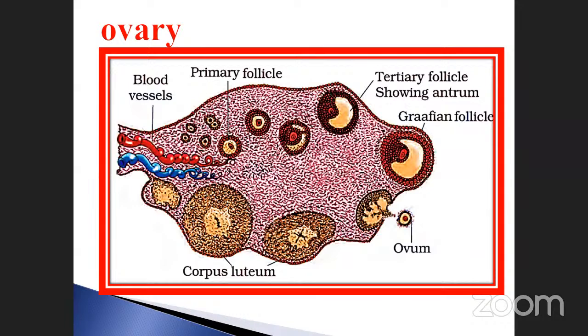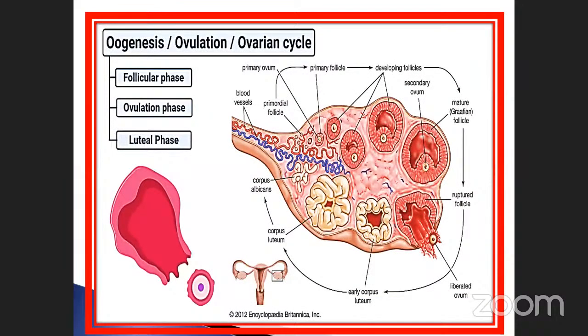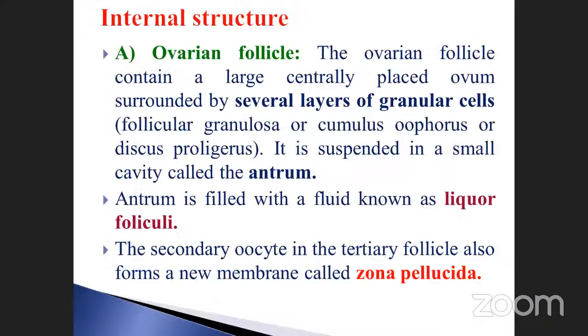When complete maturation takes place in the Graafian follicle, it ruptures the follicle wall and releases the ovum, which reaches the finger-like projections called fimbriae. This is another part: the follicular phase, ovulation phase, and luteal phase may be divided here. This is the ovarian cycle, ovulation. All these are happening inside the body.